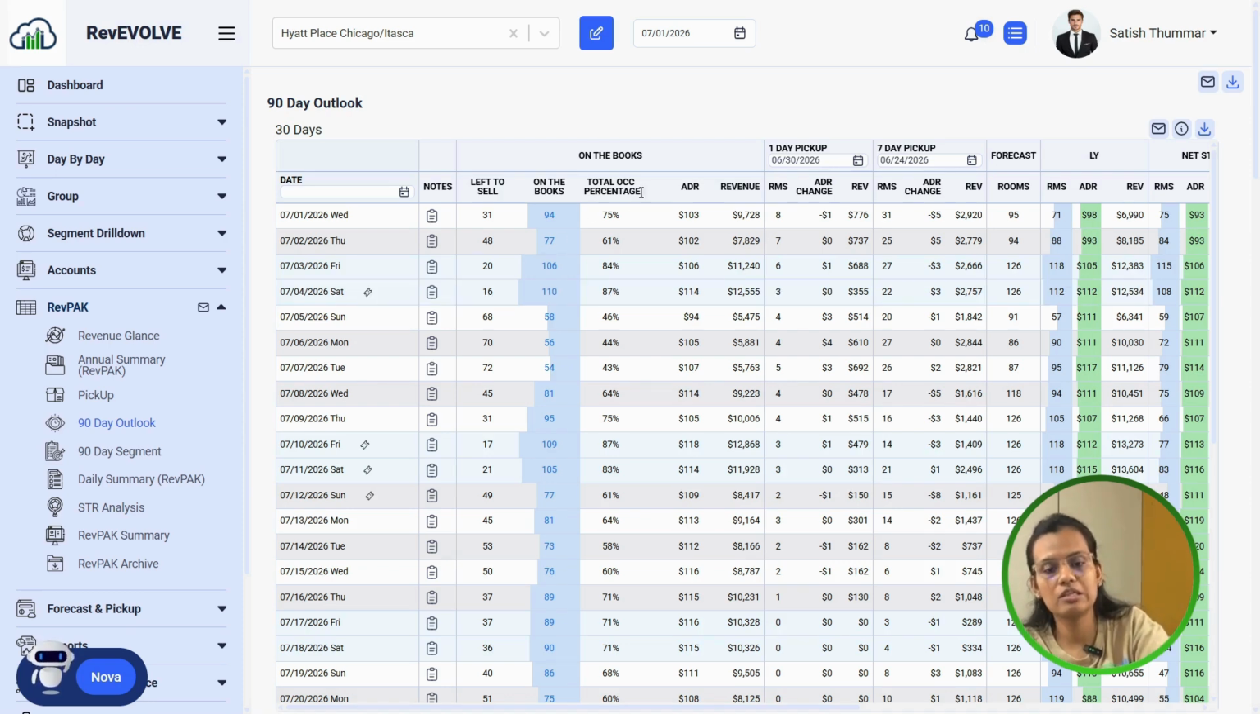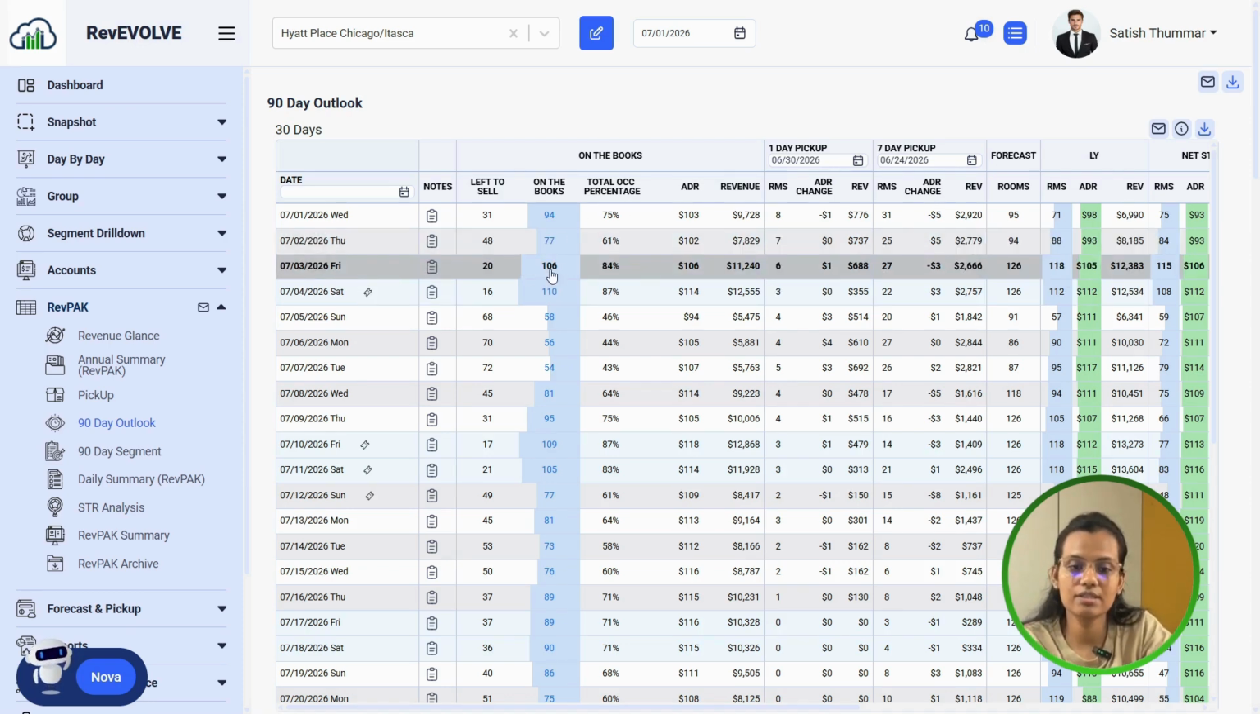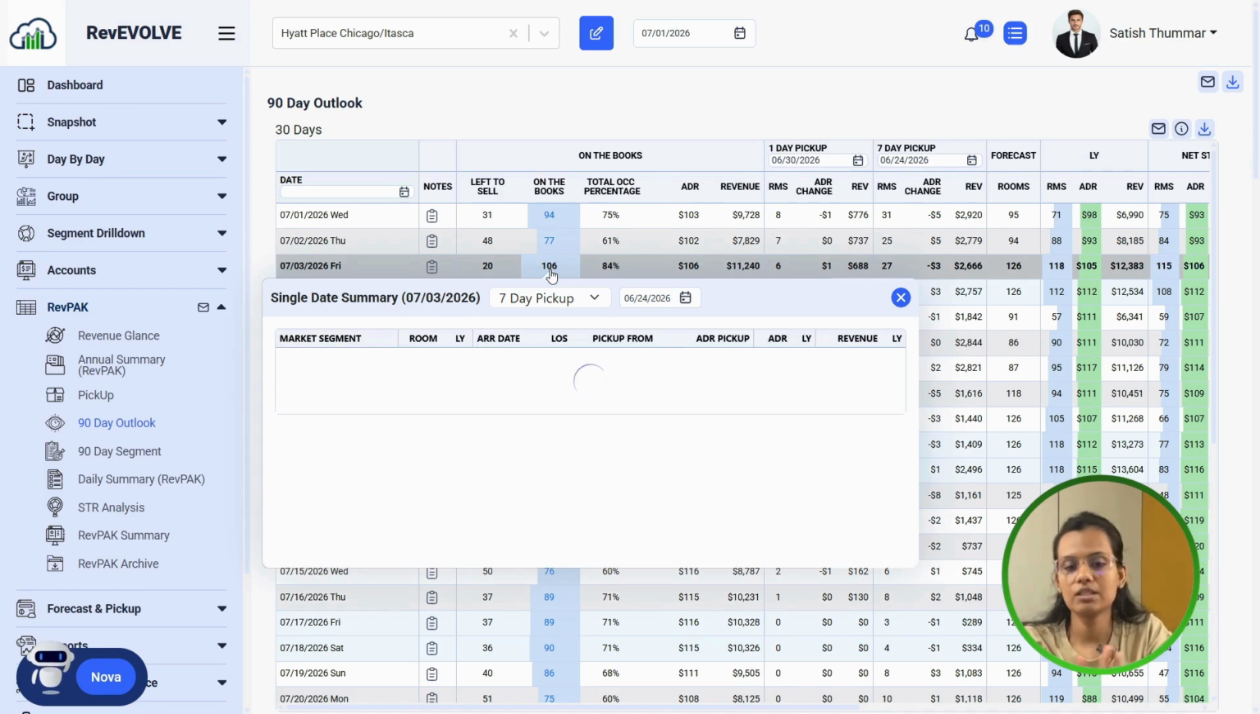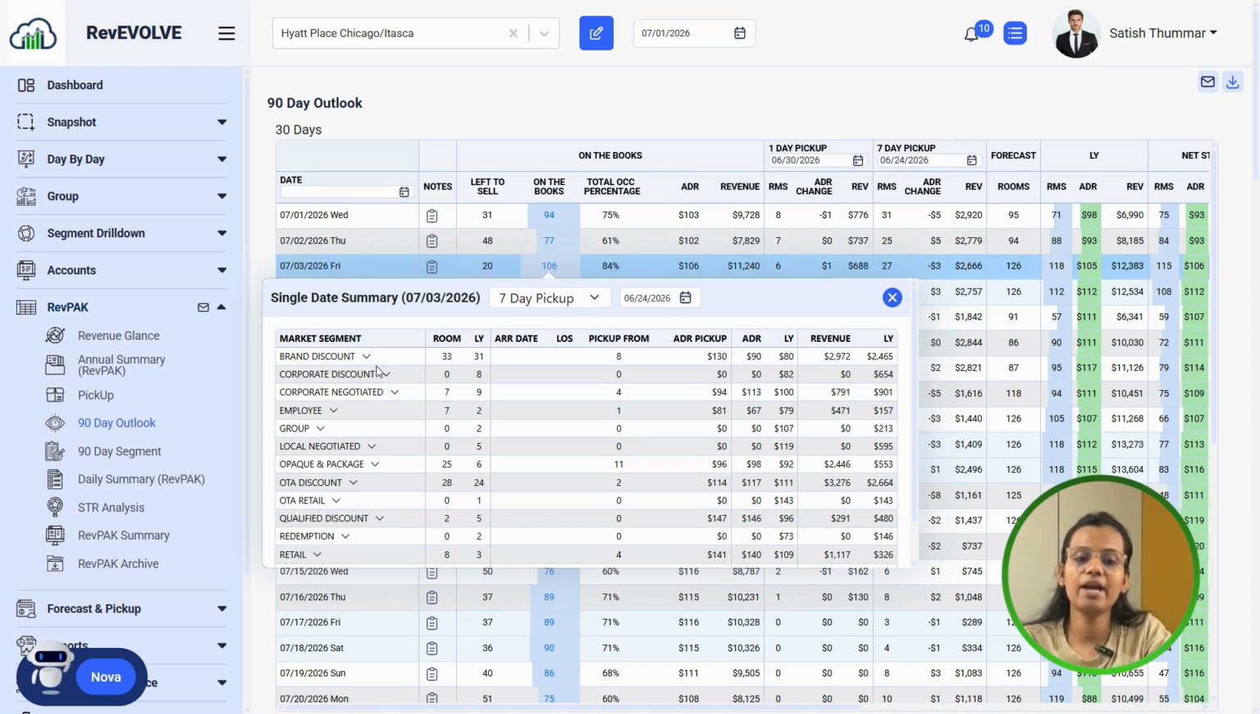If you want to see the market segment, you can just click on 106 and see which market segment is surging. Here we can clearly see that brand discount is right now at the higher position with 33 rooms sold, right? Along with that, we have last year, then ADR compared to last year, and the revenue.